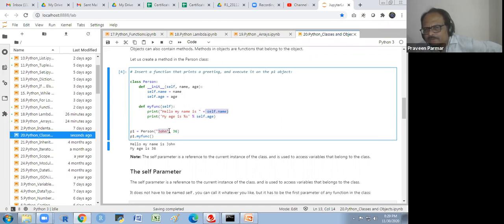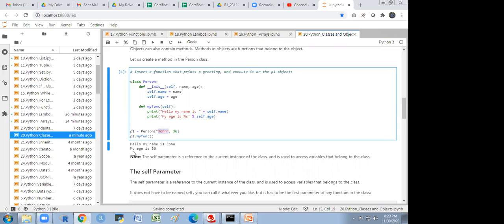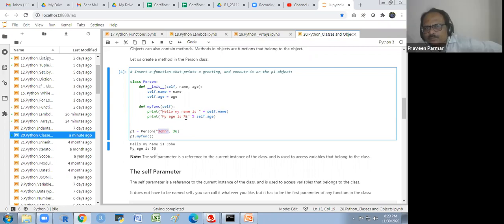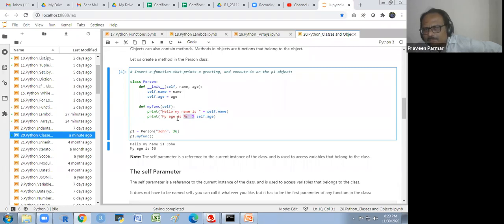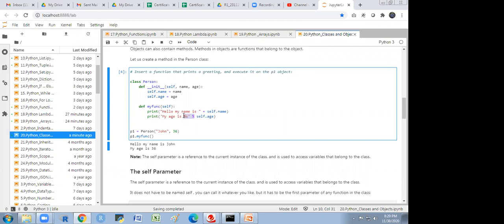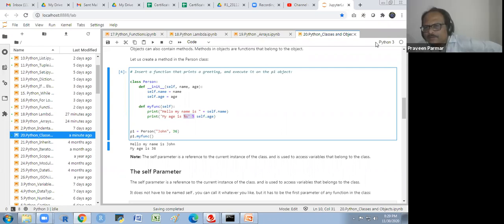John is a string, so it will come automatically there. You see, hello, my name is John. And here, my age is 36. If I put plus here, it will not give me that response, it will give me an error. I will let you know all these things later on. There are some other symbols also, why we do it and why we apply it. I will explain in detail later on. This minor thing I will explain later on. Don't worry.